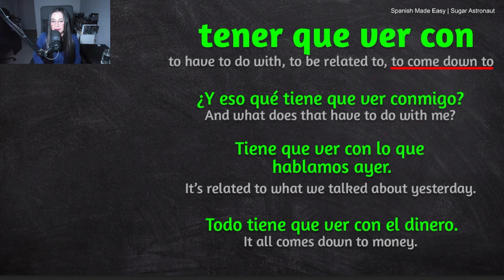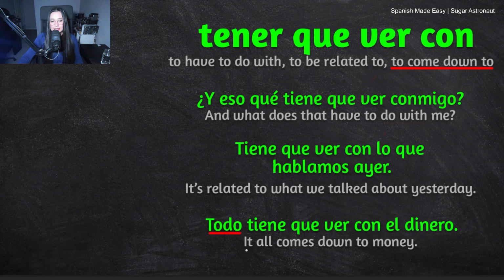We could be talking about surviving in this world or paying debts. We could be talking about work. We could be talking about a bunch of things related to money. So this is a great usage of the phrase tener que ver con. It can also mean to come down to something. Okay, so let's break this down. Let's see how the sentence works.